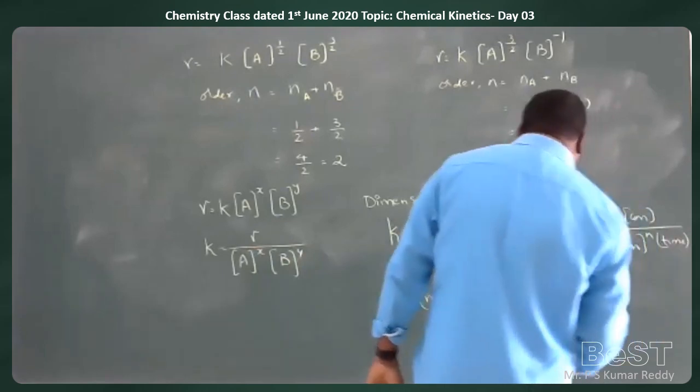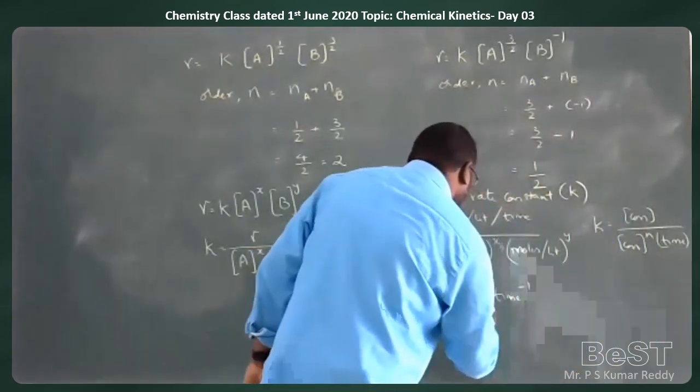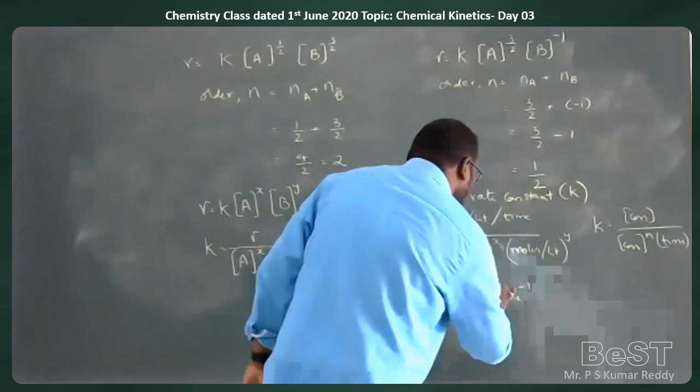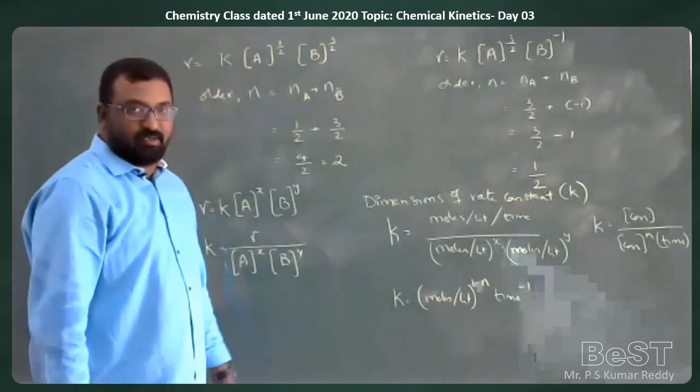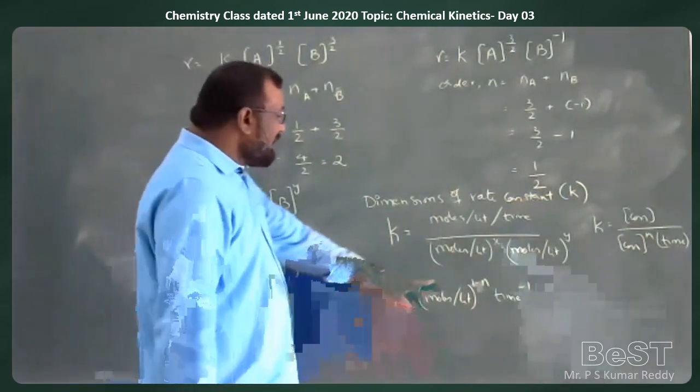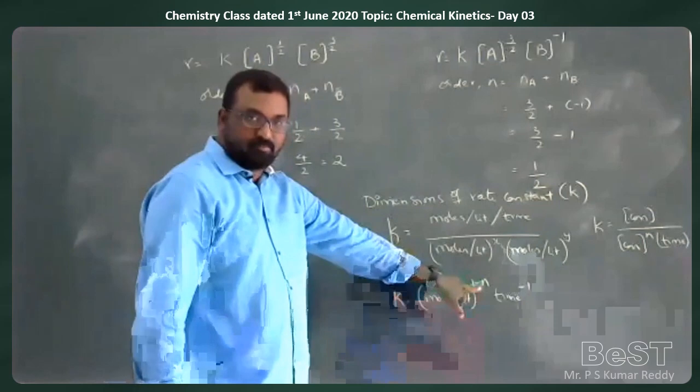So we take it as concentration to the power of 1 minus N into time to the power of -1. That means here N is the order of the reaction.